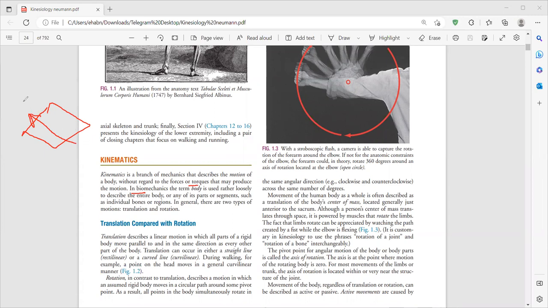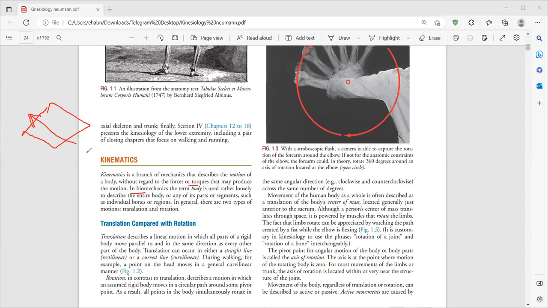The phone is gliding. You are describing the motion without considering the forces that cause the phone to move. This is called kinematics.